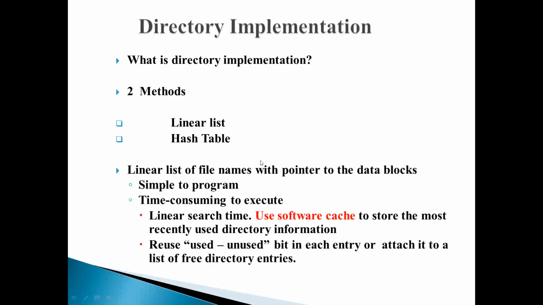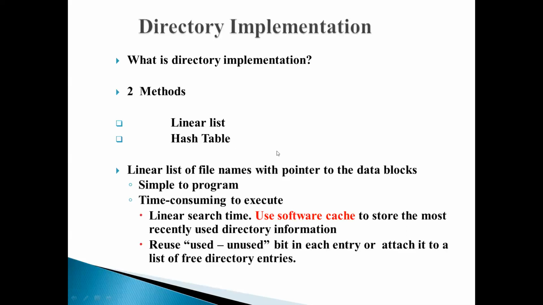Okay, so first let's see about the first method of using linear list. As the name implies, what is linear list? Linear list directories have to store the information about the files. That is, it will store the file names, and it will also store pointers to the actual location of the data blocks of that file. So how are we going to maintain it as a linear list?